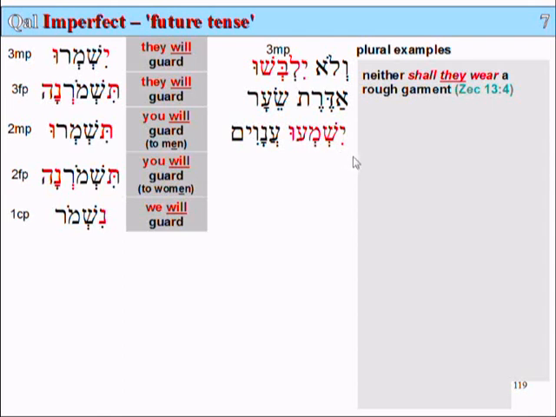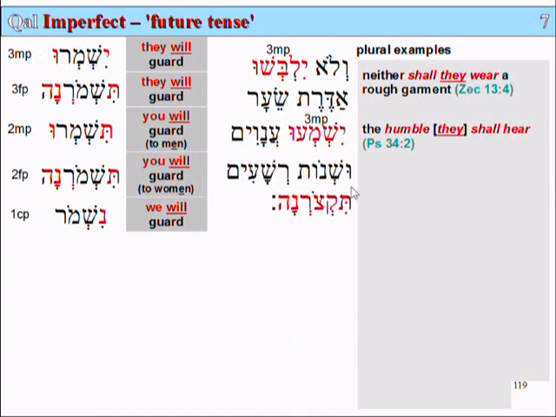Anavim, the poor, the humble. They shall hear. So the words are swapped around here, and in English when we translate it, the humble or the lowly or the poor, they will hear. So yishmu is a third person masculine plural.